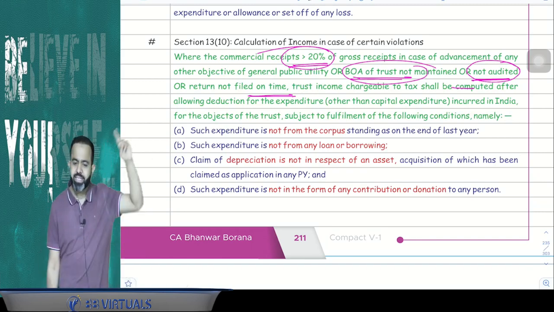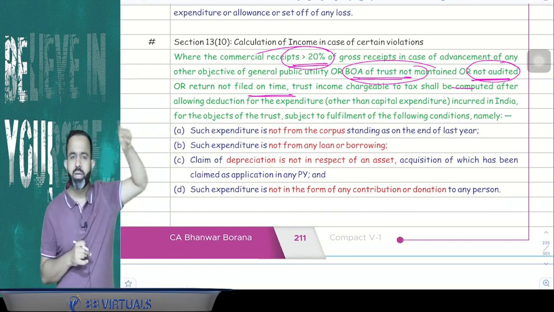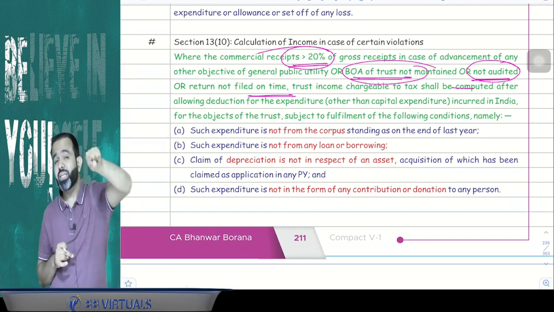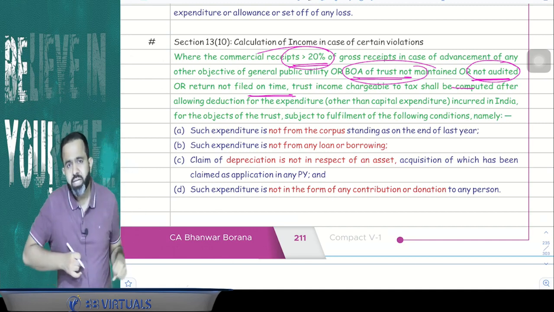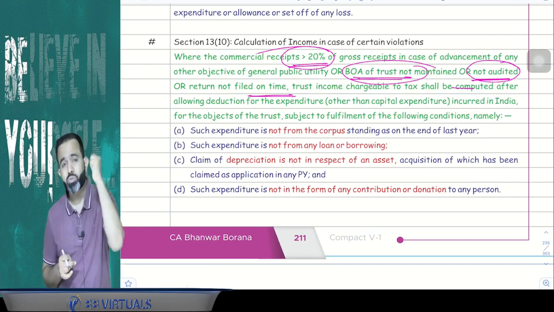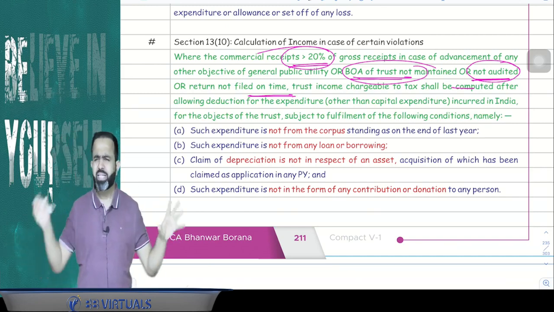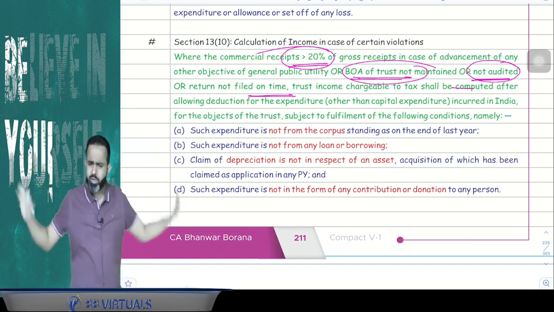So here guys, this section says that in 4 cases exemption is not available. One is commercial receipt is more than 20% of total receipt in case of advancement of any other objective of general public utility. Second point, suppose books of accounts are not maintained. Third is books of accounts not audited, or return is not filed up to the due date of return filing. Then exemption will not be available. That 15%, 85% application will not be available.